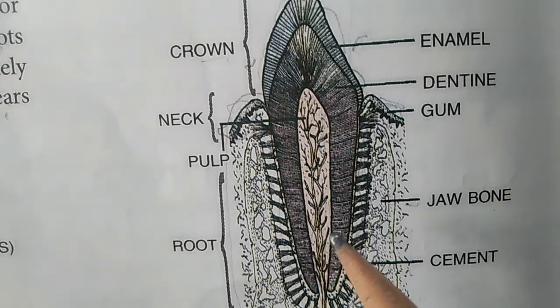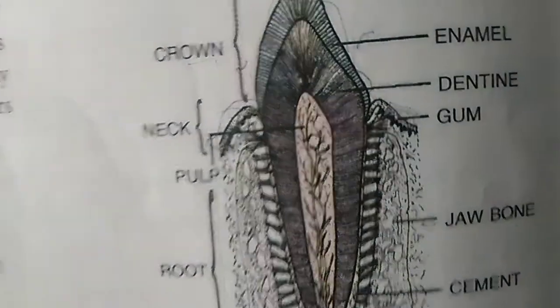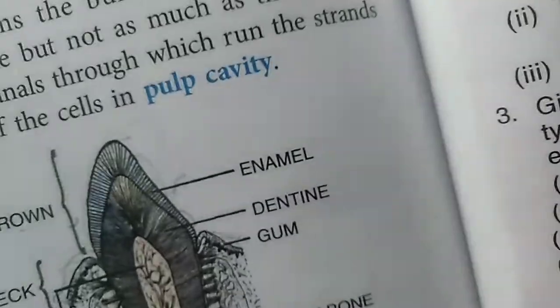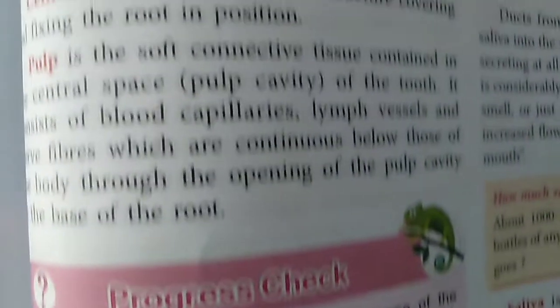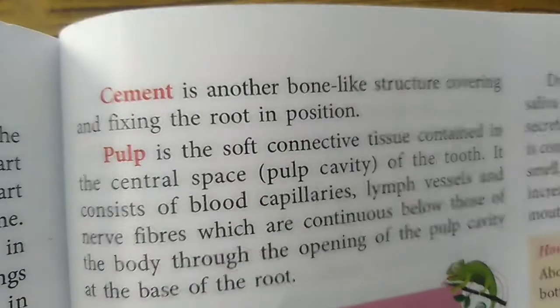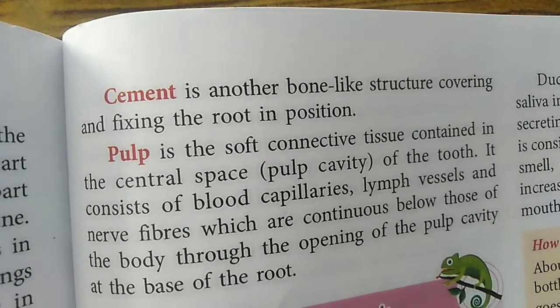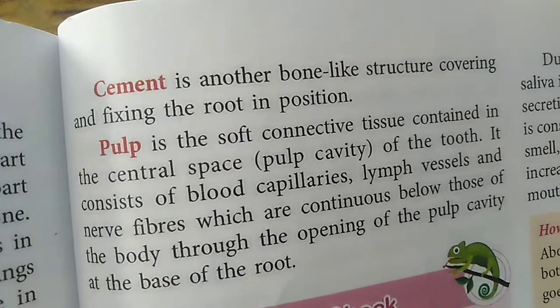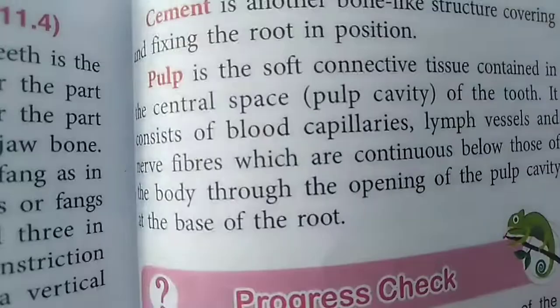So what is pulp? It is the soft connective tissue. What actually is pulp? It is soft connective tissue, and it is contained in the central space of the tooth. And this pulp cavity, here I will show you the diagram again.